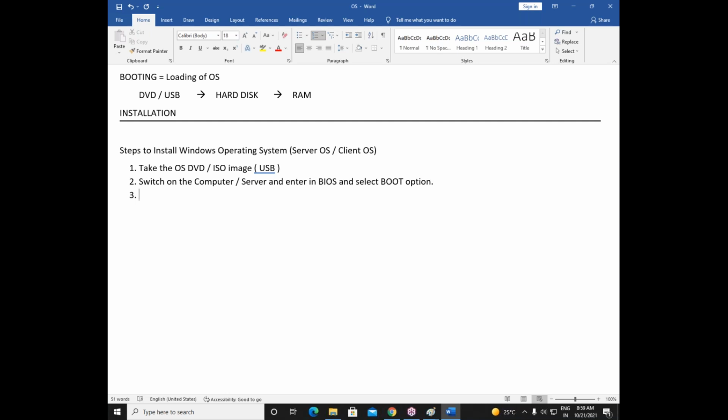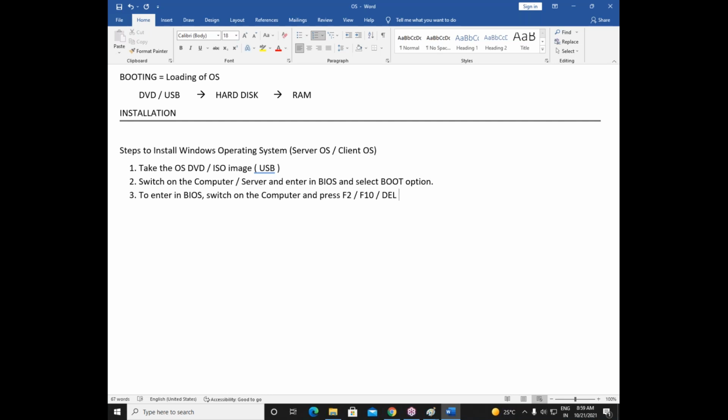Now to enter in BIOS, there is a very simple way. What we have to do to enter in BIOS, switch on the computer and press, these are the keys, press F2 or F10 or delete.